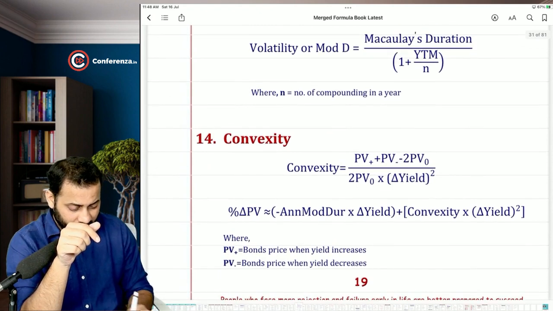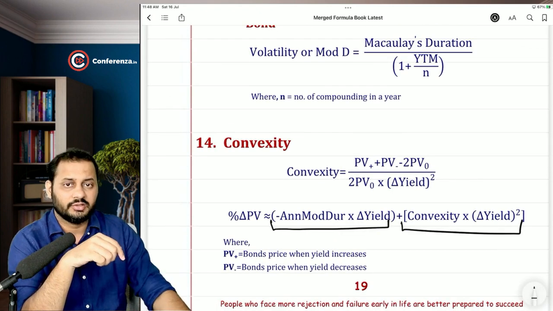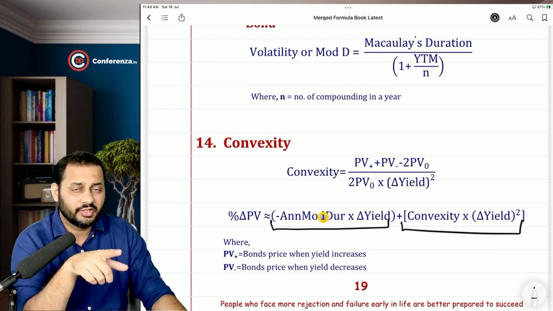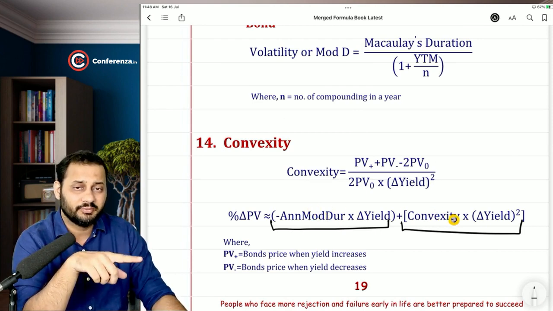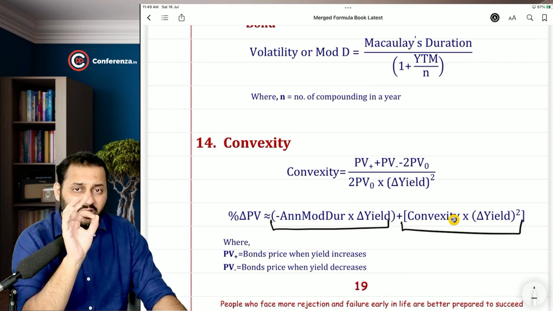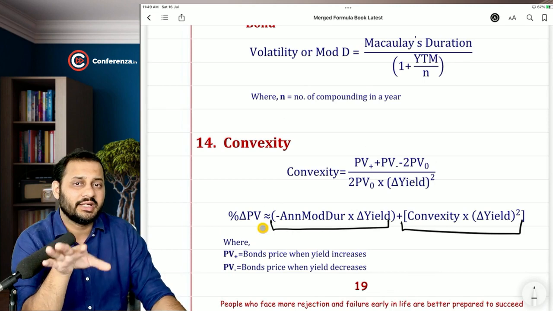This is the change in the market price according to modified duration, which we are calling erroneous, and we do some adjustment so that we get closer to the real figure. I'm saying closer, not accurate, so we are using the approximate sign here.